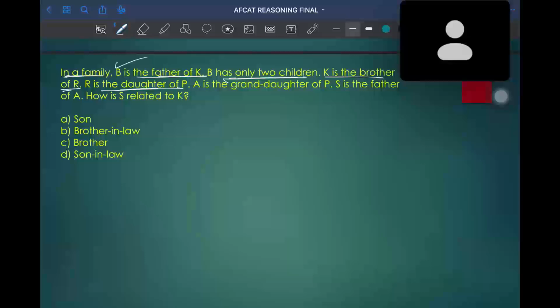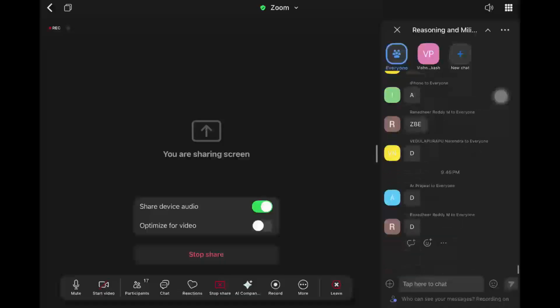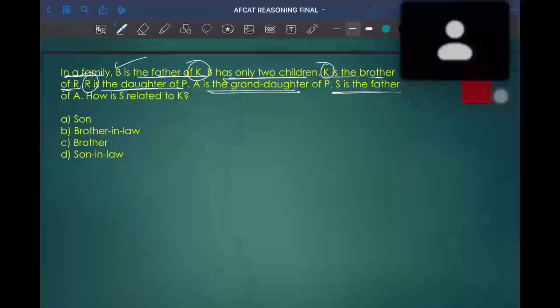We know the gender of B. Till here, we don't know the gender of K. From this statement, we'll know the gender of K, and of R from the next statement. So after reading completely, you'll get to know the gender of each individual. Till then, you cannot assume the gender of any given individual. It becomes important not to assume.